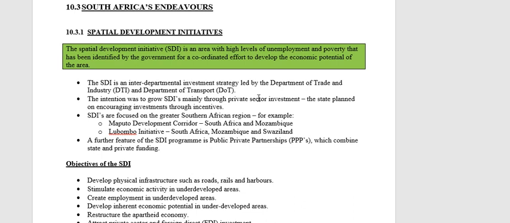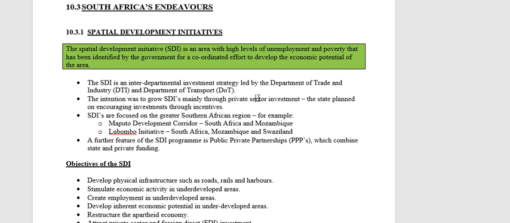Now the idea behind the SDIs, once we have identified these underdeveloped areas with potential, is that we create economic growth and industrial development in these areas, mainly through private sector investment. The idea is not that the government will fund this initiative on their own. The idea is that they will encourage private businesses to be established in these underdeveloped areas.